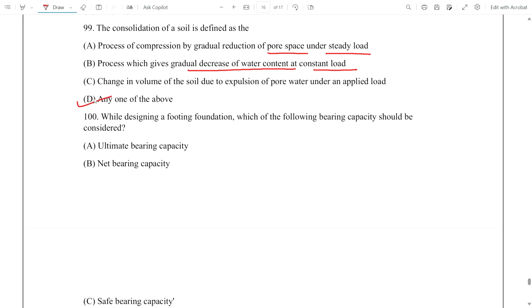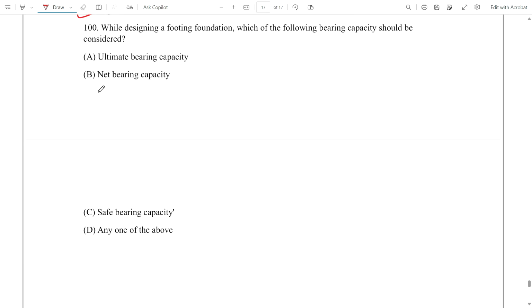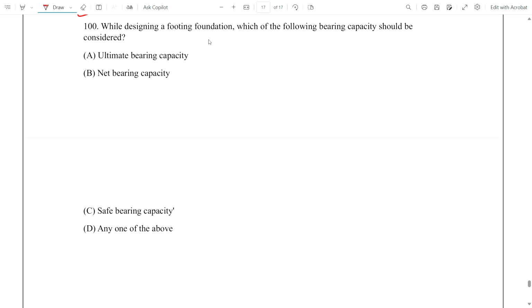Now coming to question number 100: while designing a footing foundation, which of the following bearing capacities should be considered? Ultimate bearing capacity, net bearing capacity, safe bearing capacity, none of the above, or any of the above? Okay, when we design a footing, which bearing capacity do we consider?